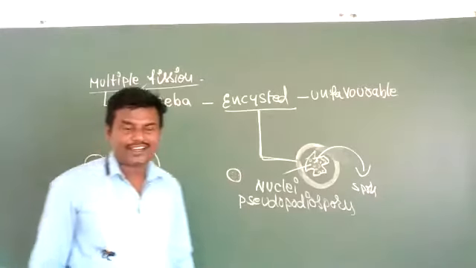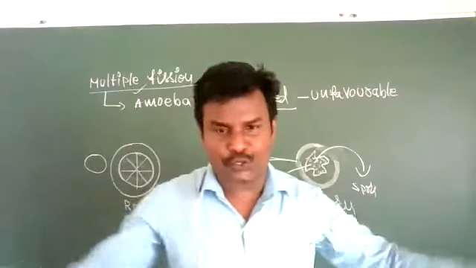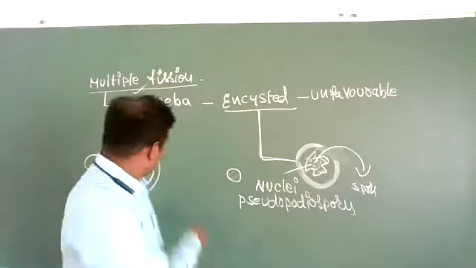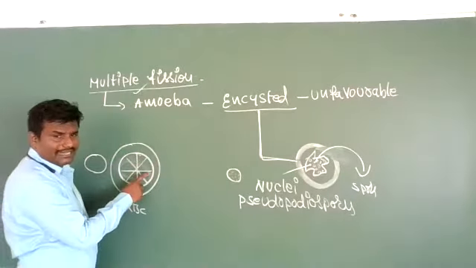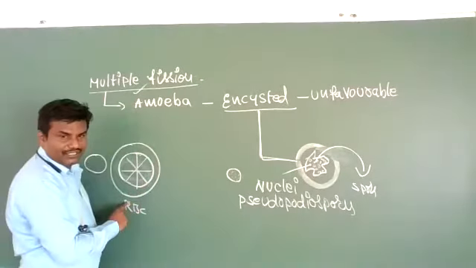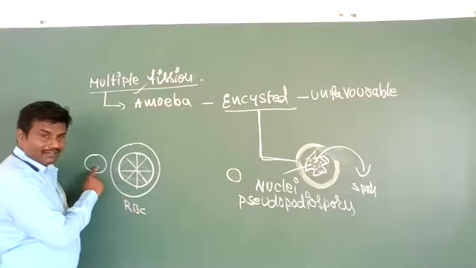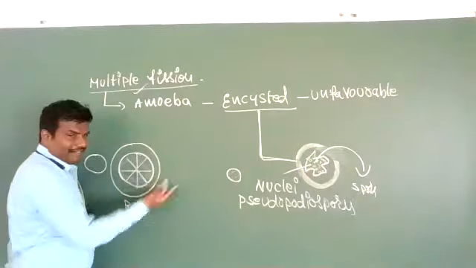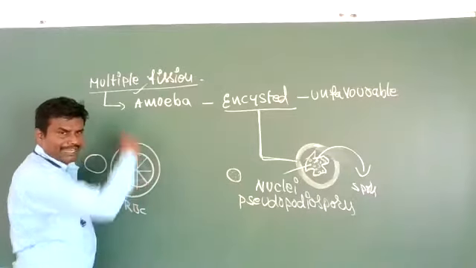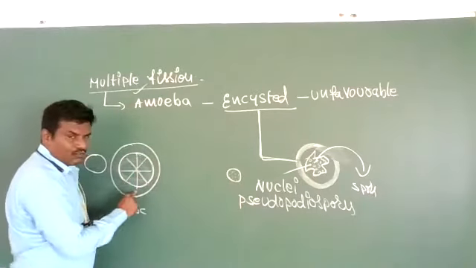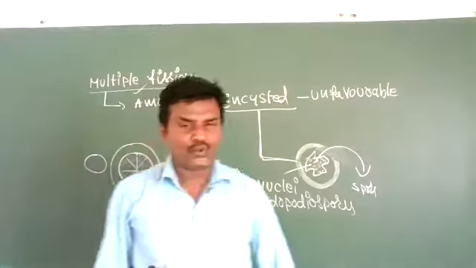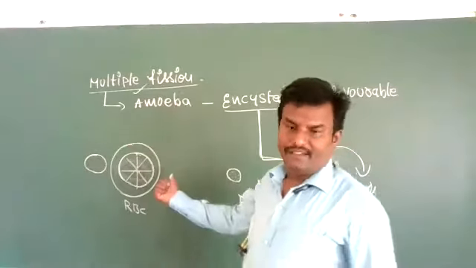of daughter sporozoans. So these sporozoans divide by multiple fission. One sporozoan is converted into a number of sporozoans by multiple fission. These sporozoans again attack another new red blood cell.